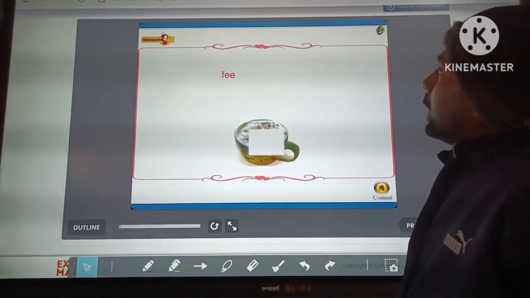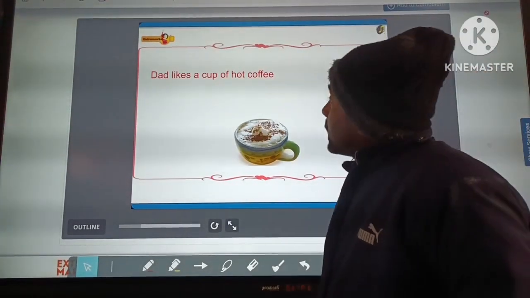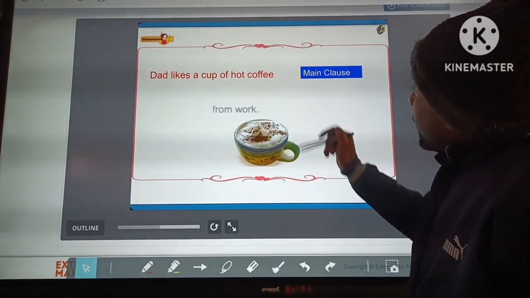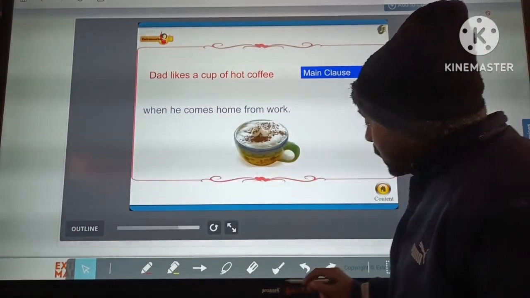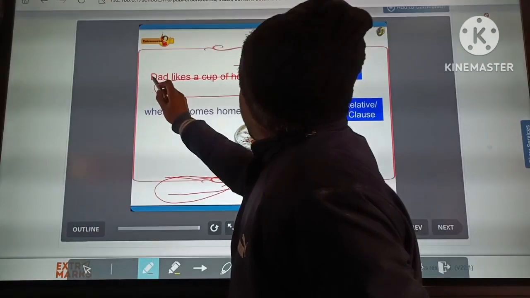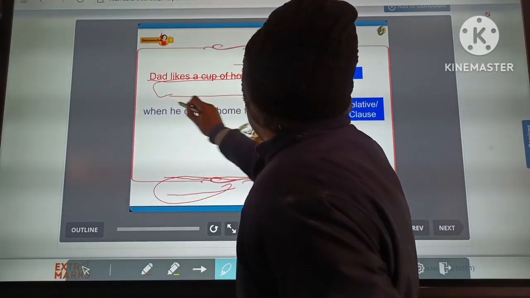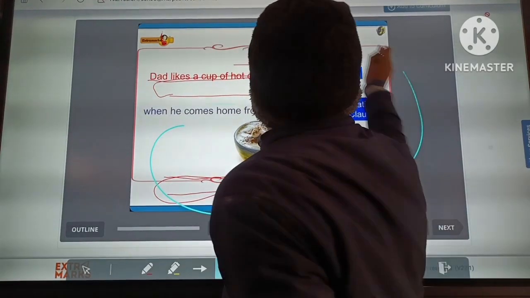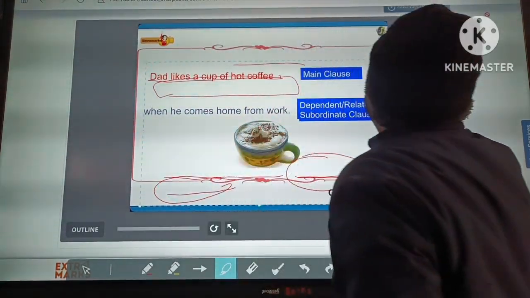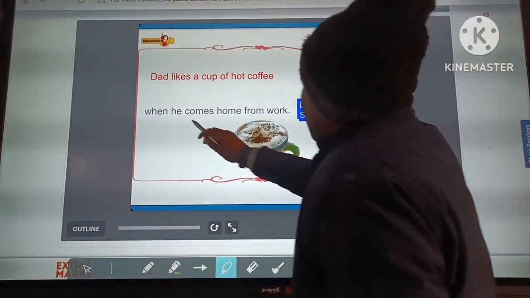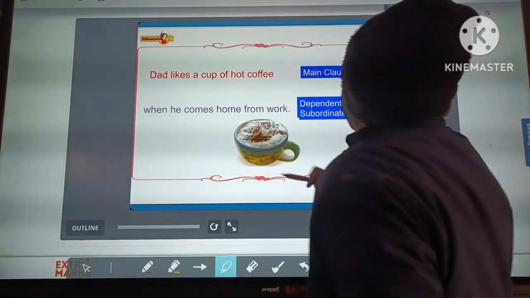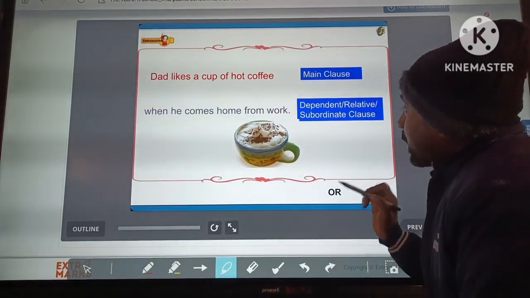Okay, here is the dad likes a cup of hot coffee. It is the main clause. Dad likes a cup of coffee, it is a main clause. And when he comes home from work, it is not a main clause.